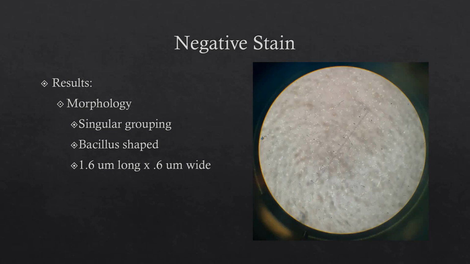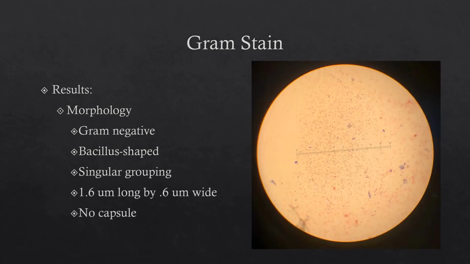I next performed a gram stain using the same broth culture. These were the resulting stained cells under 1000-fold magnification. As seen here, the cells are gram-negative. They were bacillus shaped and displayed singular grouping. They once again were on average about 1.6 micrometers long and 0.6 micrometers wide. They are the same size as in the negative stain, indicating that this isolate does not possess a capsule. Since the gram stain indicated that my isolate was pure, I next began DNA isolation by using a microcentrifuge tube to obtain a cell pellet from my broth culture and then adding Triton X-100 lysis buffer.